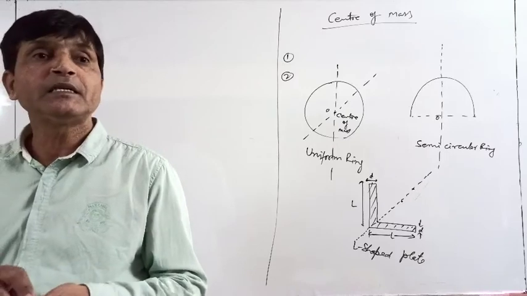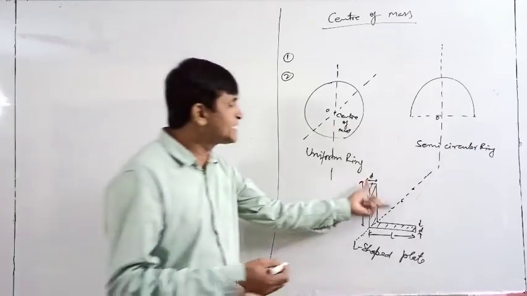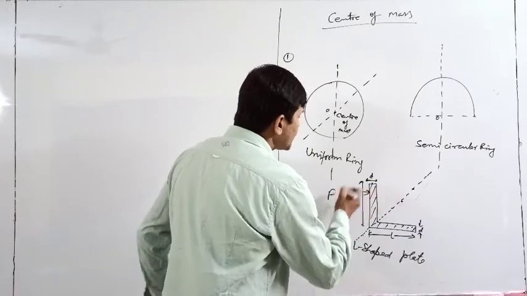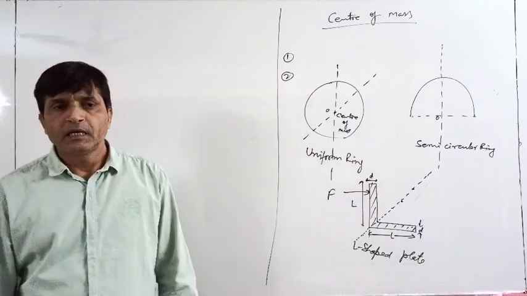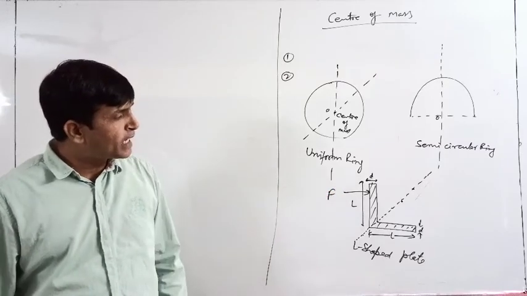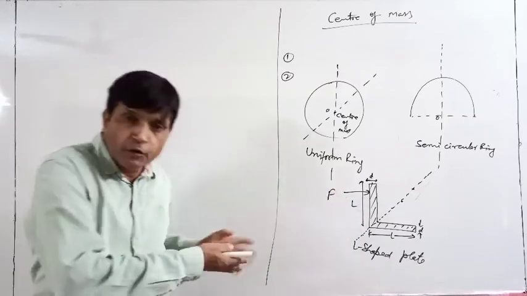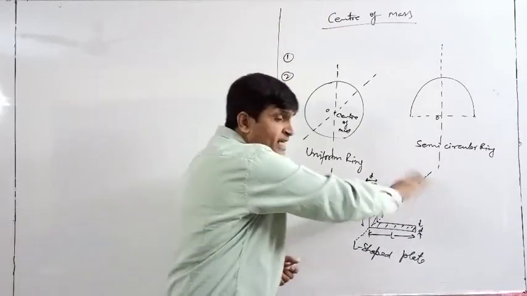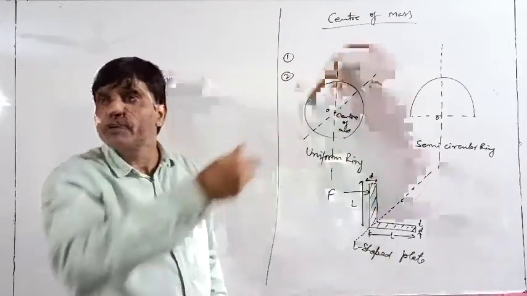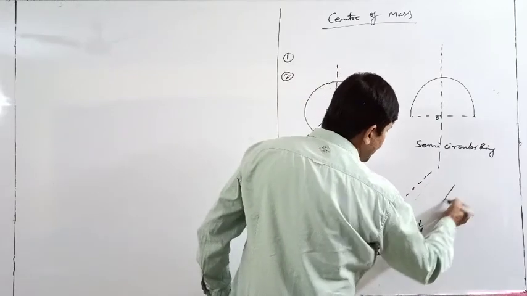Why are we defining this point? To explain the translational motion. Now, suppose this L-shaped plate is given, and I told you force F has been applied. If you see practically, what will happen? By applying force F, will this L-shaped plate go straight like this? No, it can bend also. It can go forward as well, and it can bend also.